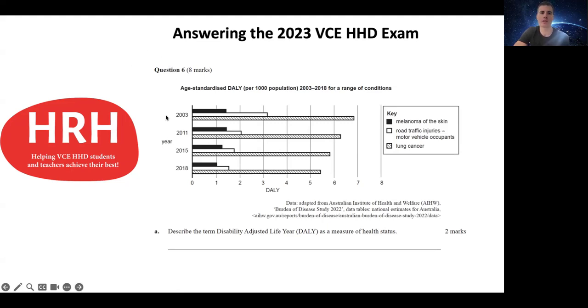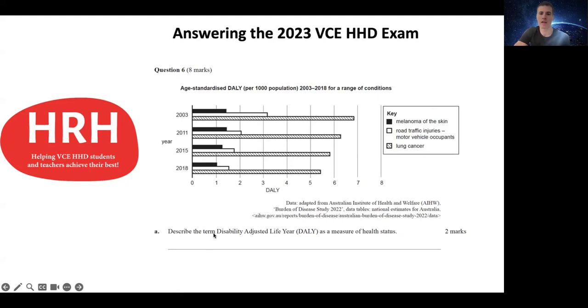So in this question here, we're looking at question 6, which was worth 8 marks in the 2023 exam. You can see here, question 6 started with a graph which was looking at the age standardized DALY per 1,000 population for a range of conditions. Over here is the key with the different conditions, and then the graph is looking at the different years, and the DALY per 1,000 population.